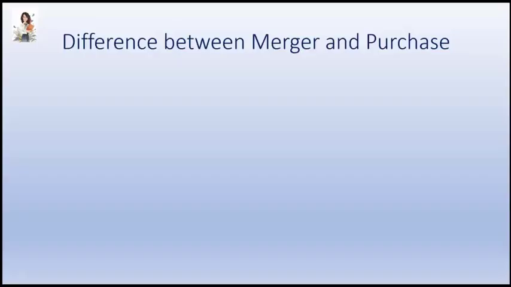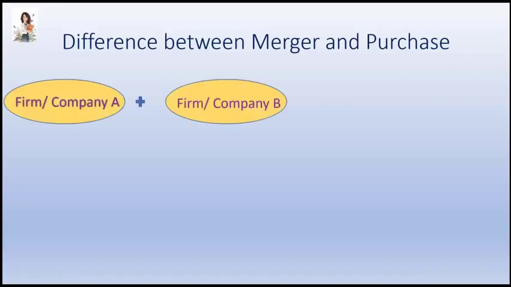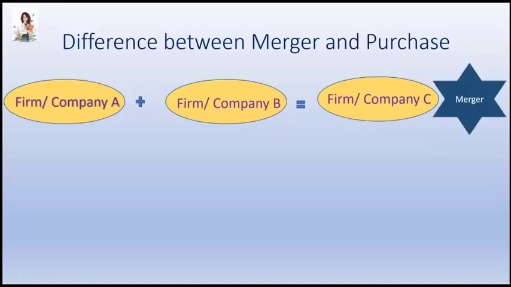Let us understand the difference between the concepts of business purchase and business merger. Suppose there are two businesses, A and B. They are independent, separate businesses and they decide to combine their assets and form a completely new business C. This is called business merger.